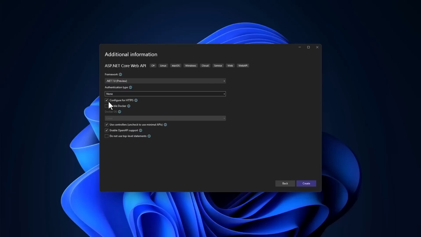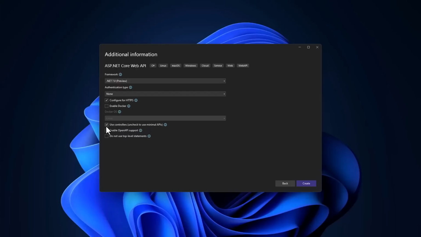Authentication type, we will keep that as none. But later on in the course, we will be adding authentication and authorization. Configure for HTTPS looks good. We do not want the Docker support, but the main thing here is use controllers. We have to uncheck that if we want to use Minimal API.